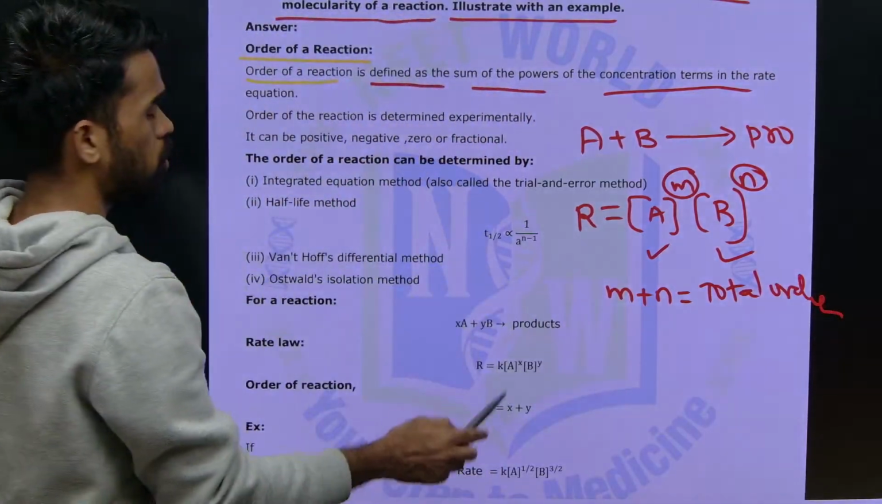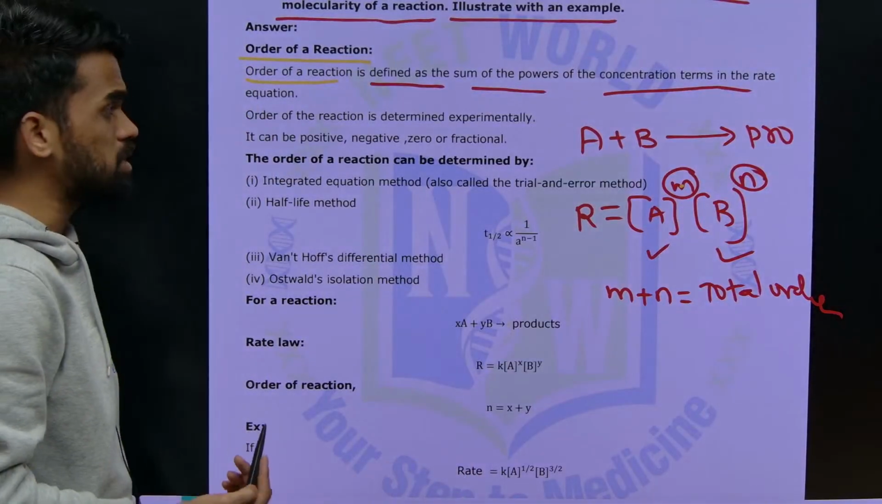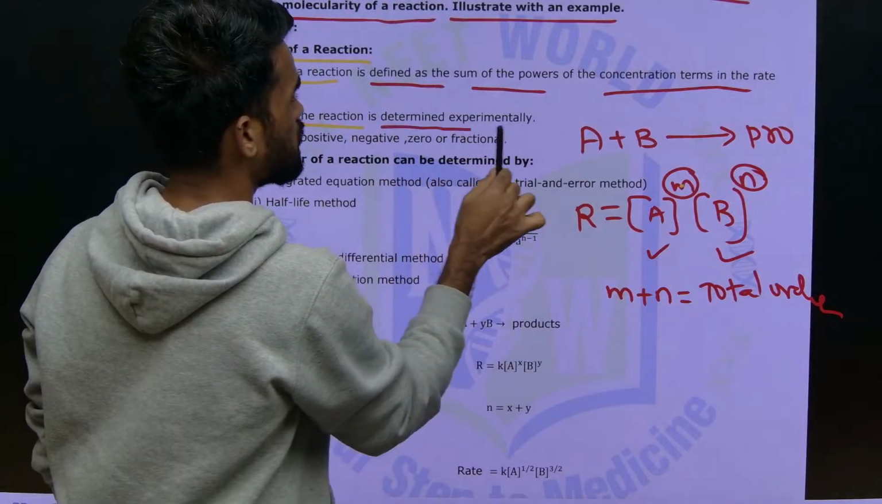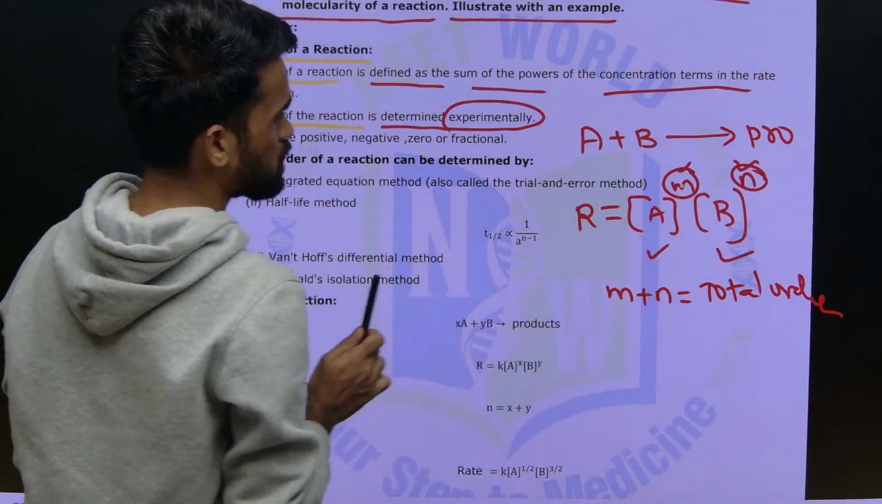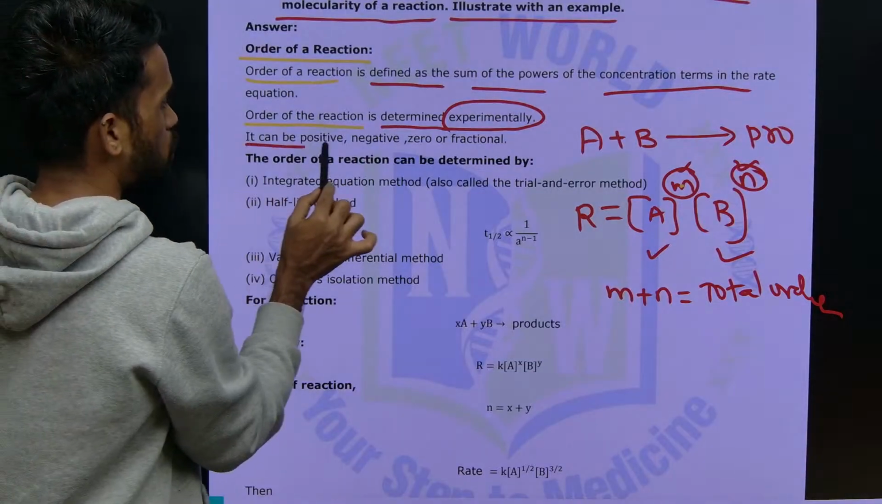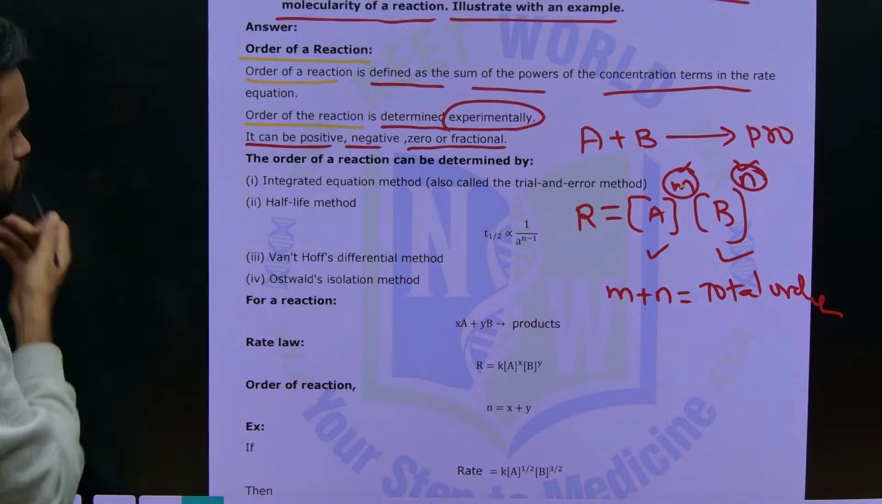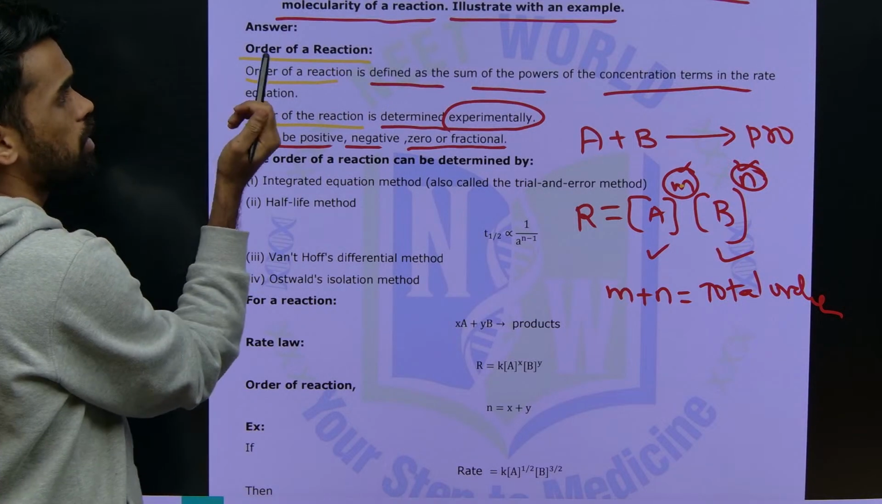Now how do we get these m and n values? We just discussed, it is an experimental value. Order of reaction is determined experimentally. The total order and individual orders come from experimental data only. So it can be positive, negative, 0 or a fractional value. Okay, so now you can get this order of reaction.